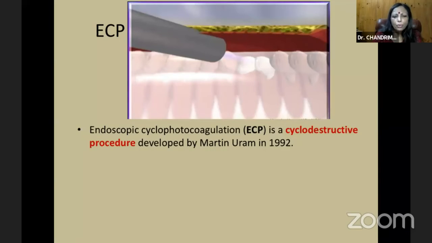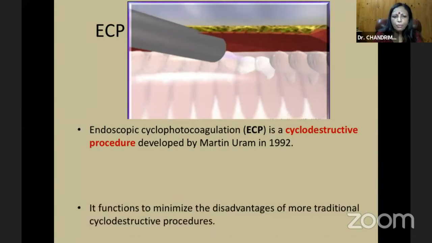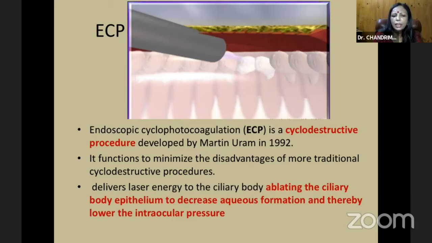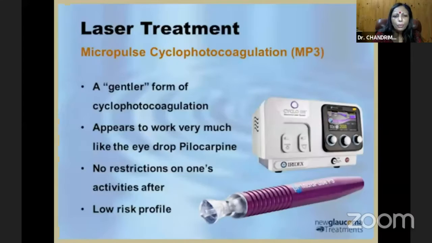So the endocyclophotocoagulation is a cyclodestructive procedure, and it functions to minimize the disadvantages of more traditional cyclodestructive procedures, delivers laser energy to the ciliary body, ablating the ciliary body epithelium to decrease aqueous formation and thereby lower the intraocular pressure.